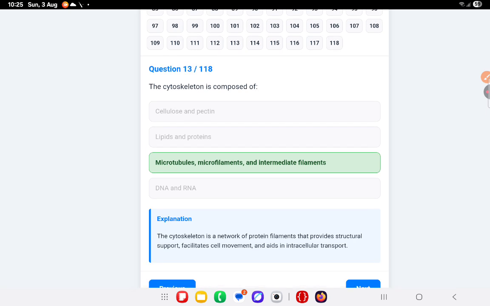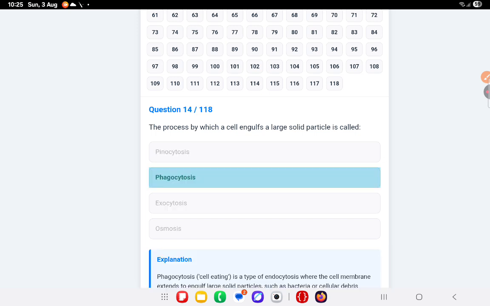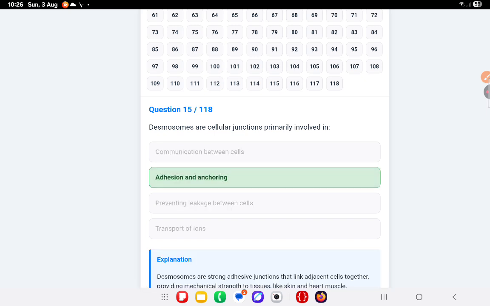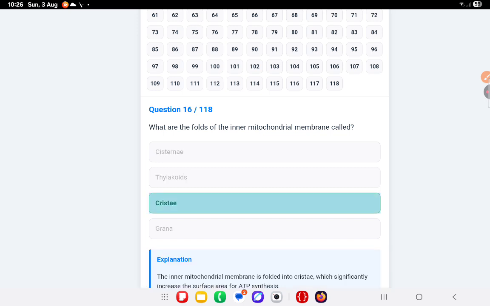Okay. Next question. The process by which a cell envelops a large solid particle is called phagocytosis. Desmosomes are cellular junctions primarily involved in adhesion and anchoring. The folds of the inner mitochondrial membrane are called cristae.